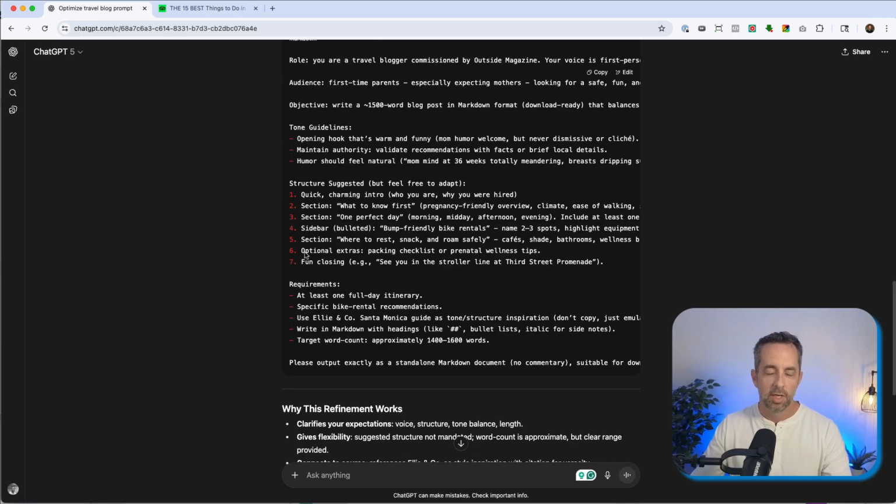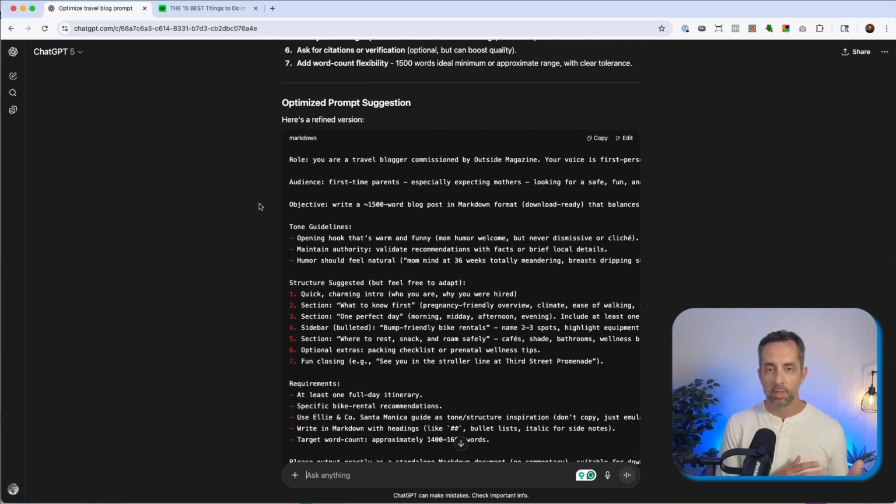It's really clear. It's really just pretty. It's really optimized. And so especially if I'm building a system prompt for like an automation or to go into an agent or something, I'll definitely take the time to just stick my prompt back into ChatGPT and ask it to optimize it so that I get the best possible thing, right? Because my kind of one-time prompting like we did here is just not great. But especially if I want something to be really, really good, and I'm going to want it to be used over and over, like in a GPT or something, I'll definitely spend the time to have ChatGPT optimize the prompt.